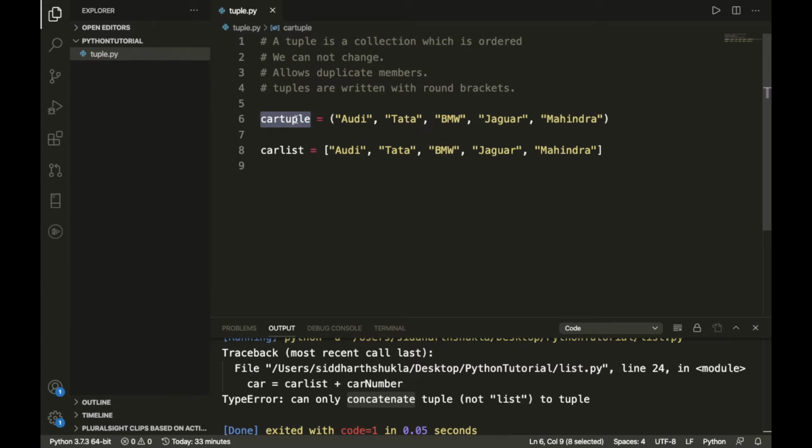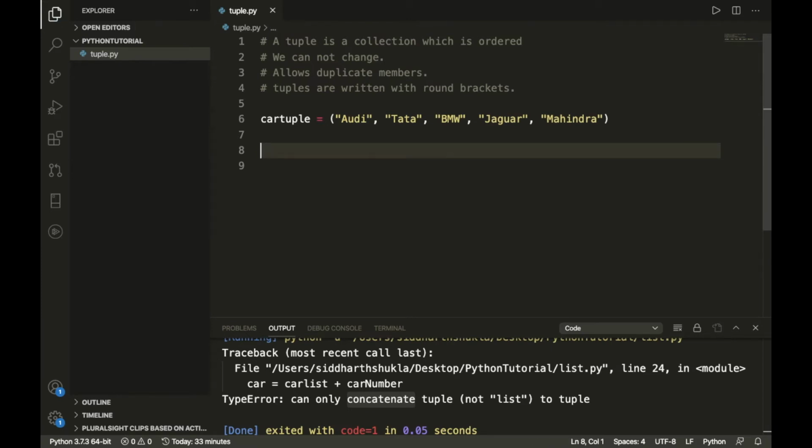And the second thing, a list also allows some operations, like if you want to add something to the list or remove something, you can perform these kinds of operations in a list, but you cannot do them in a tuple. These are the basic differences. Okay, so I'm going to show you.